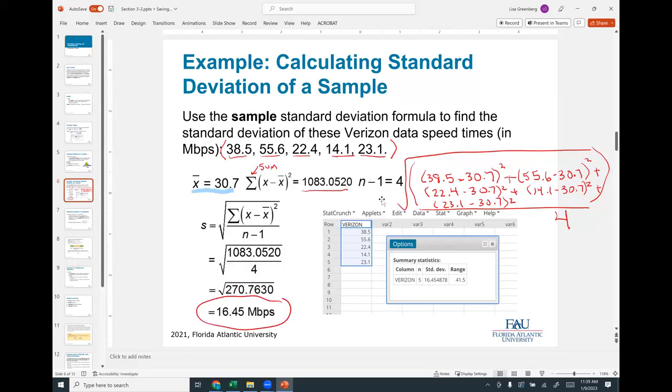But I just want you to see that what you're finding here is the distance this data is away from the mean. And you're squaring it because that makes it positive, because some of these would be positive and some of them would be negative, so they would add and subtract from each other. So we square them all and then we take the square root, okay?